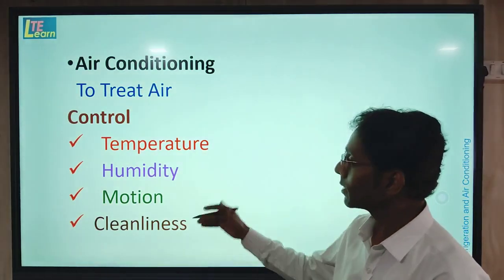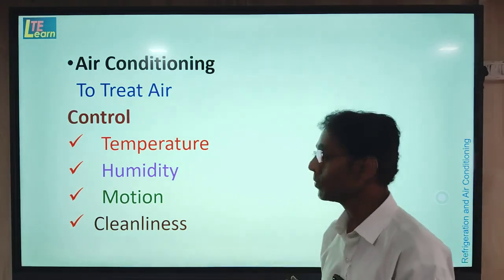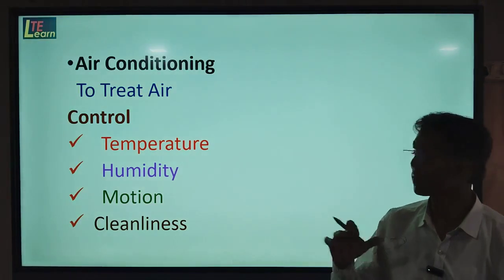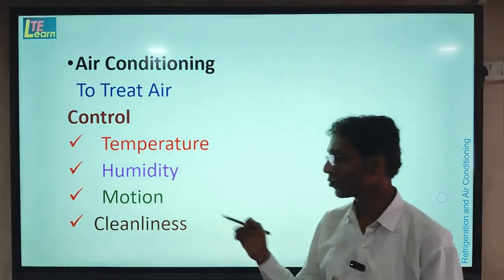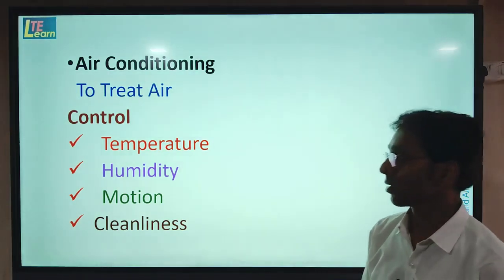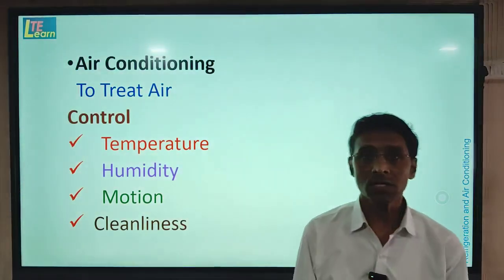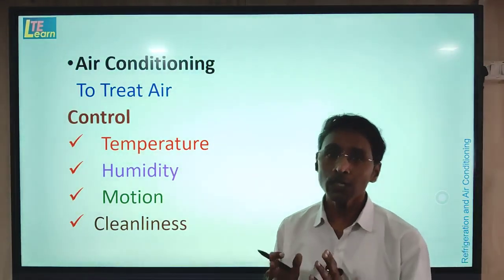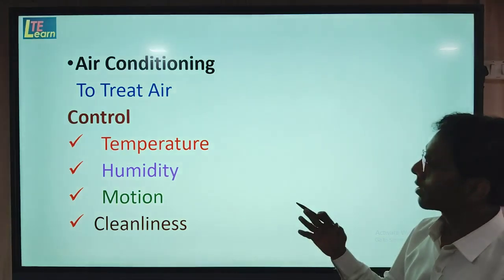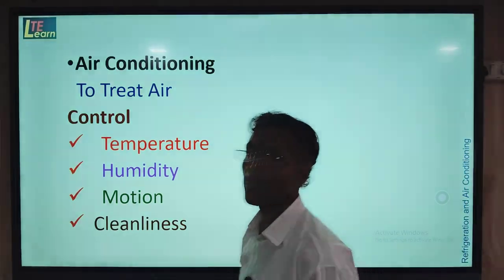These four parameters are: first, temperature; second, humidity, meaning moisture content; third, motion, that is the velocity of the air; and fourth, cleanliness, meaning purity of the air. So air conditioning is a science or branch of mechanical engineering in which treatment of air is carried out in order to control these four parameters.